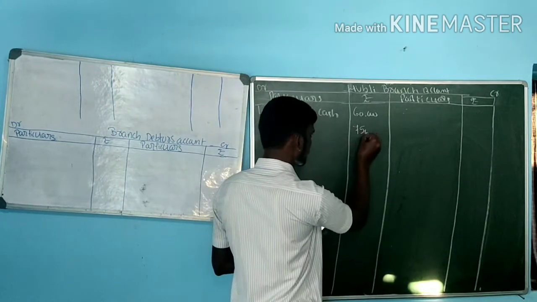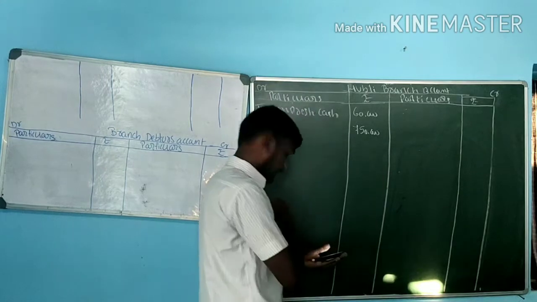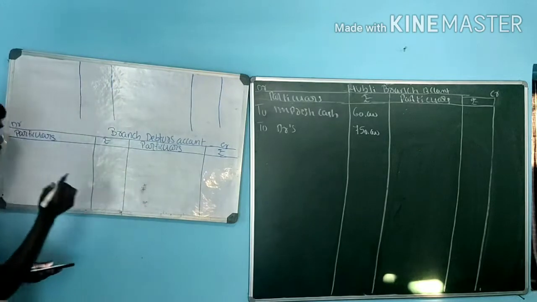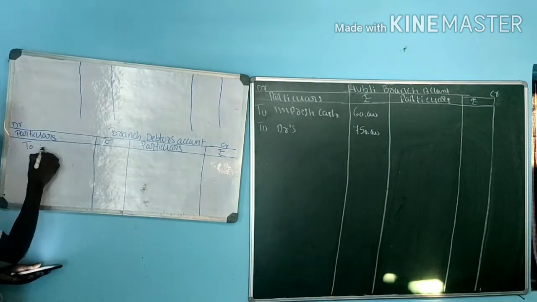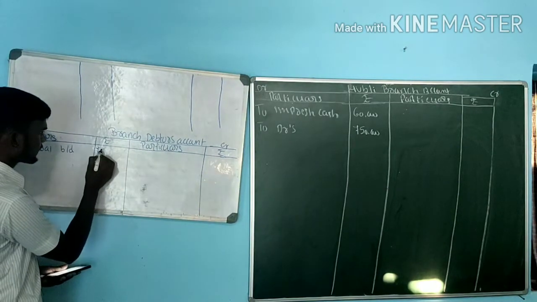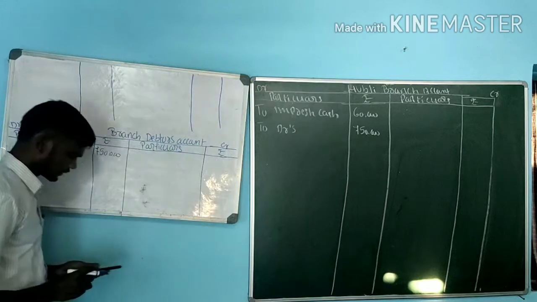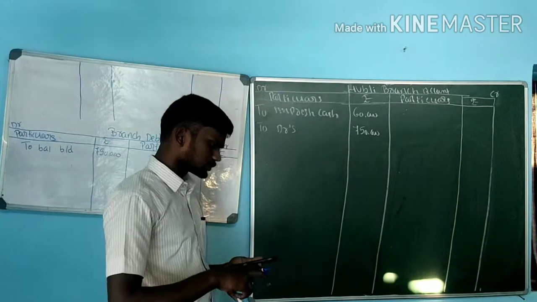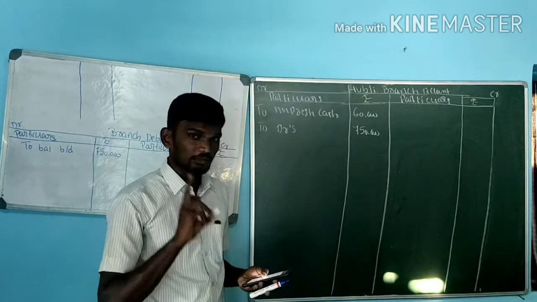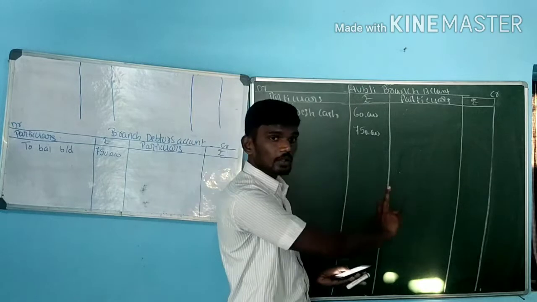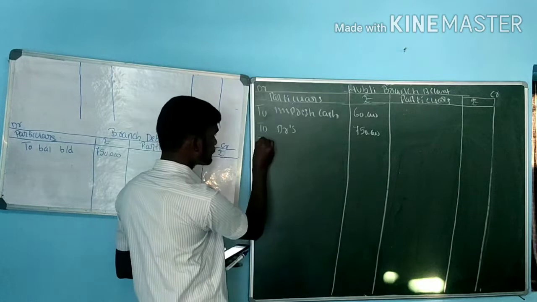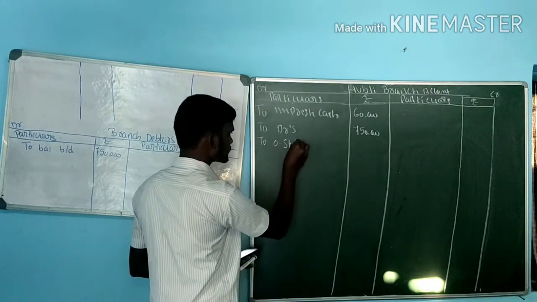That is 7,50,000. At the same time, we are also preparing the branch debtors account. Branch debtors account, go for debit side. Opening value of branch debtors, that is the balance brought down. How much here? That is 7,50,000. Next, stock on 1/1/2017. Stock is an asset, opening or closing. If it is opening, debit. If it is closing, credit. In the problem they gave stock on 1/1/2017, opening value, so it is opening stock.